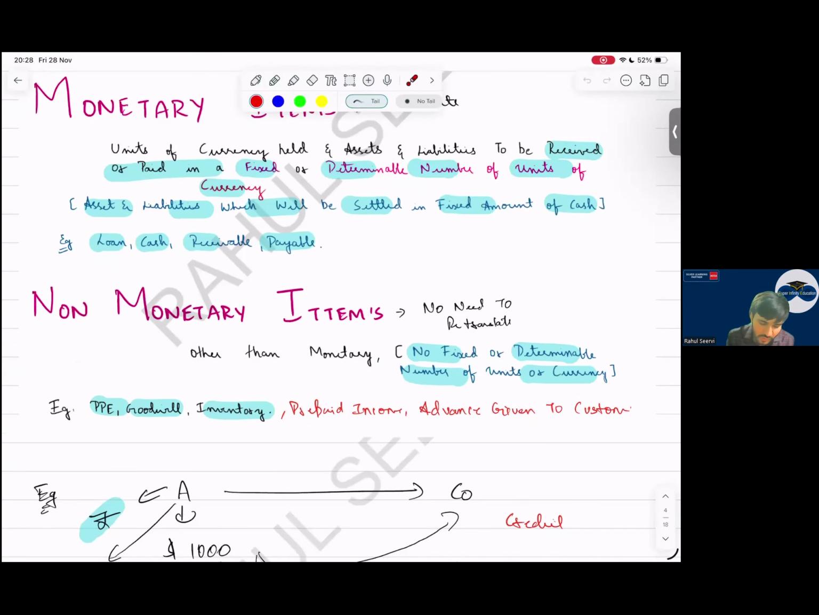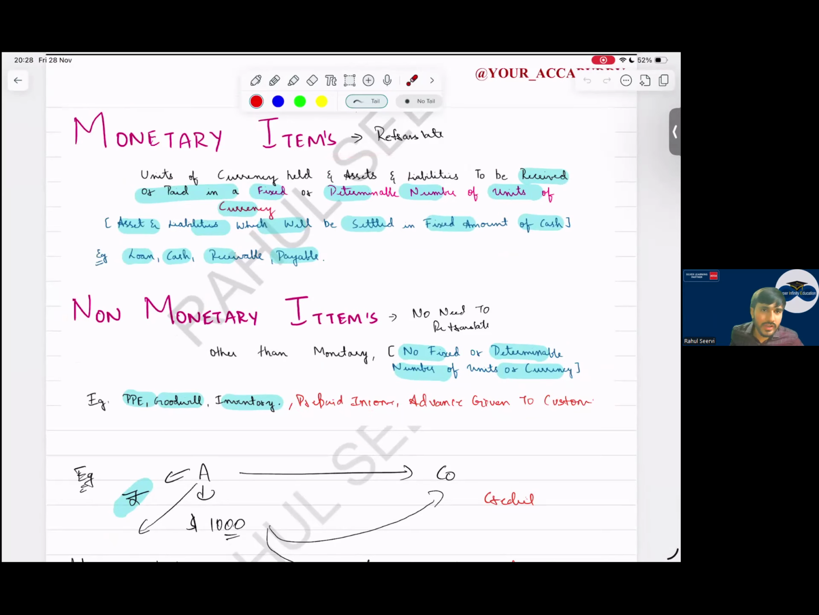Now coming to monetary and non-monetary items. Monetary item means the amount which we get is fixed or determinable. Assets and liabilities which will be settled in a fixed amount, like loan, cash, receivable, and payable, are monetary items. So for monetary items, we have to retranslate at each reporting date.